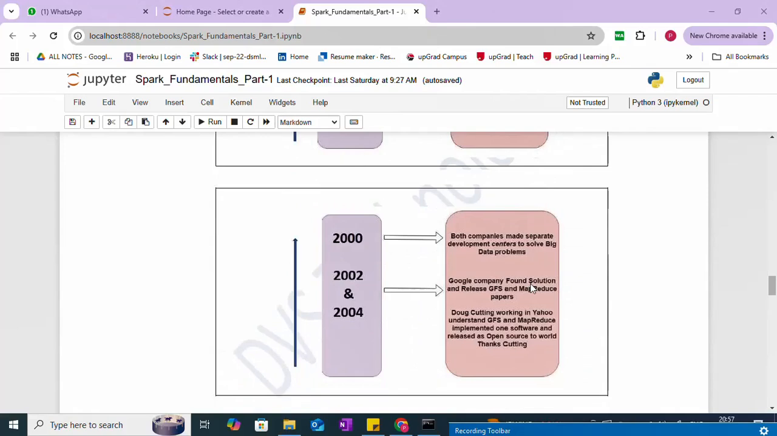Now in 2000, both companies made separate development centers to solve the big data problem. Around 2002 and 2004, Google found a solution and released GFS, the Google File System, and the MapReduce paper. Doug Cutting, working at Yahoo, understood GFS and MapReduce, implemented software and released it as open source to the world. Thanks, Doug Cutting and all.